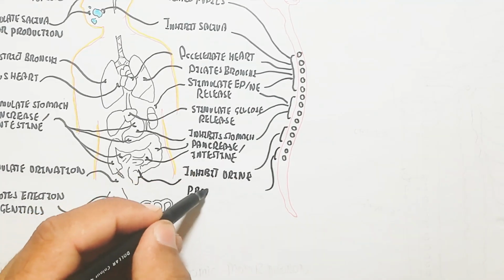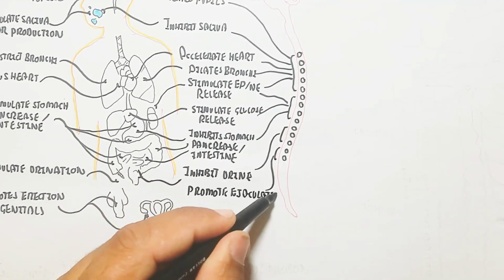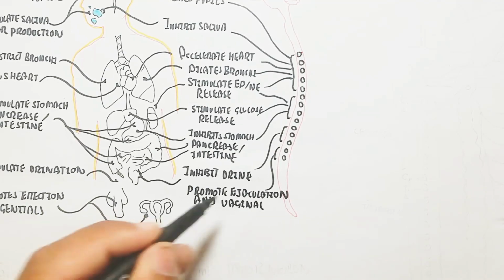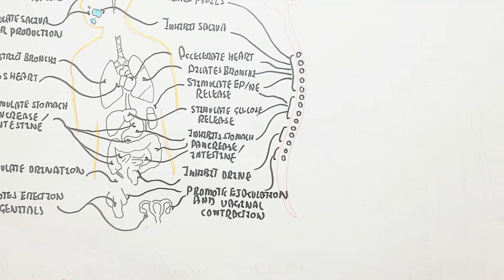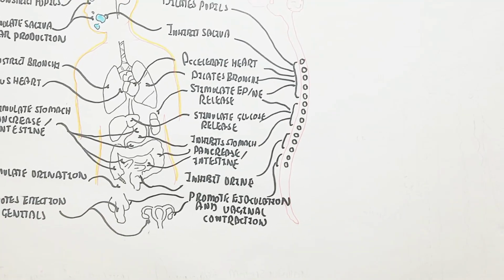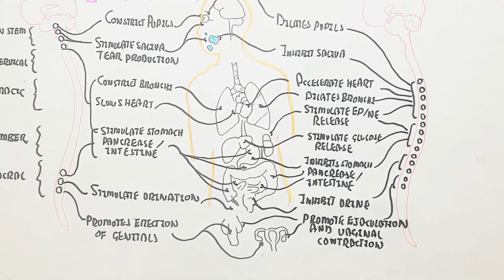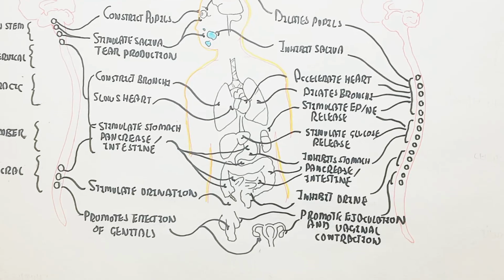The thoracic and lumbar regions also inhibit urine production and inhibit stomach, pancreas and intestine secretion.